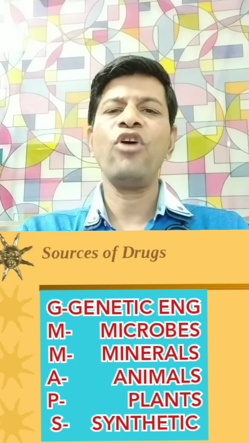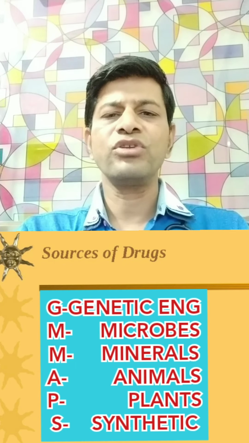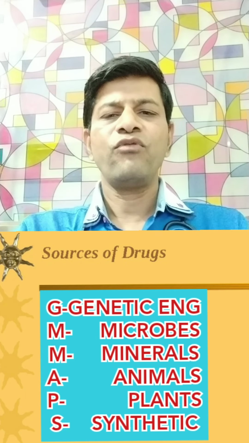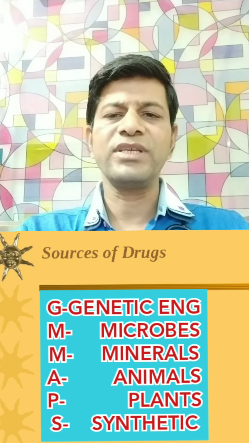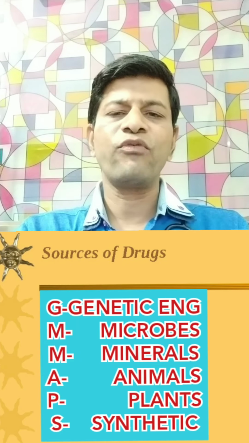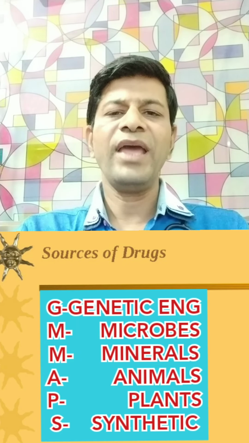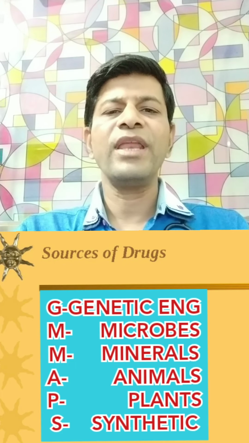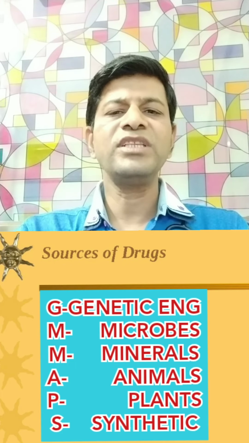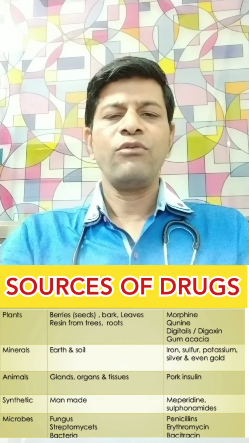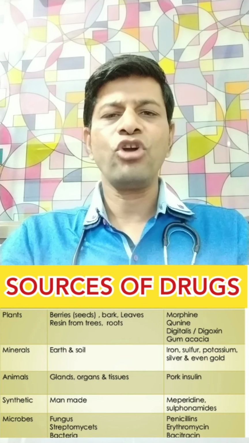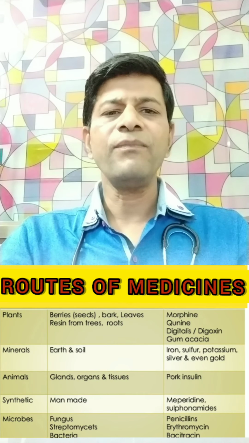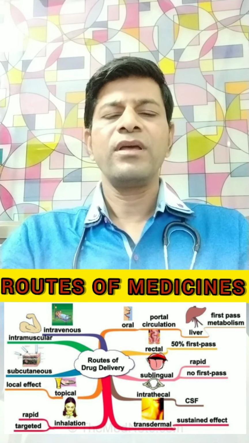Then A for animal sources. For the animal sources, the example may be insulin, pork insulin. Then for the plant sources, the examples may be atropine, morphine or quinine. Then it comes the synthetic. For the synthetic source, the examples are very well known, the sulfonylureas. These are all the sources of the medicine, where in the exam a short note or a long question comes for the sources. Then the different routes of the medicine.